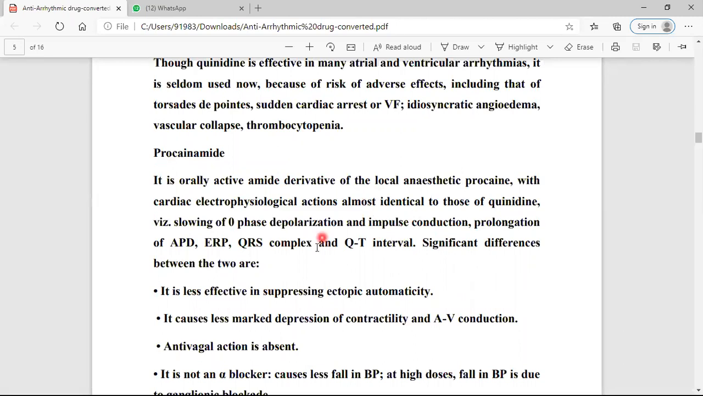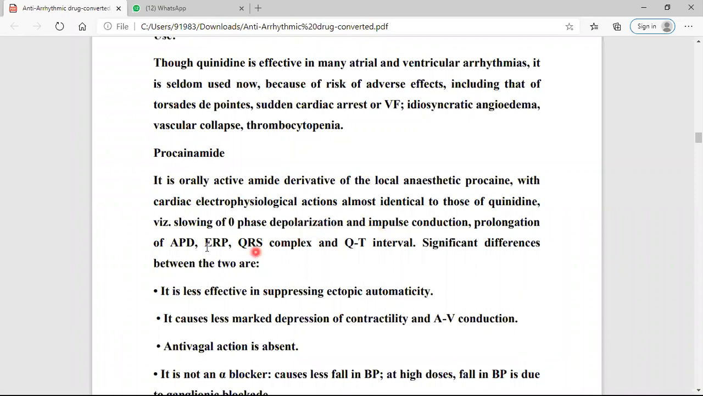The effects are similar to those of quinidine, meaning all the effects and the mechanism are the same as those of quinidine. It causes slowing of phase zero depolarization, slowing of impulse conduction, prolongation of action potential duration, prolongation of effective refractory period, and prolongation of the QRS complex and the QT interval. These are the same effects as those of quinidine.